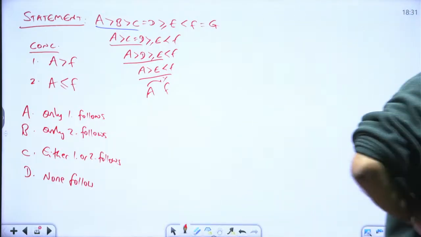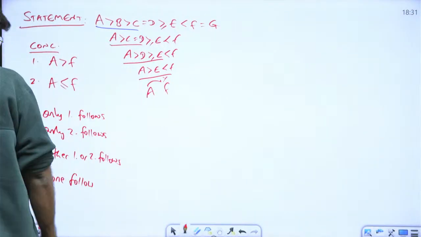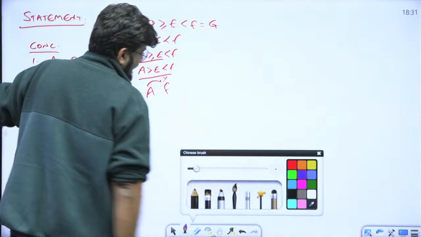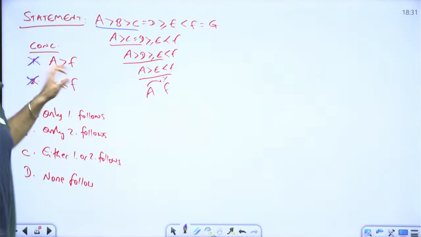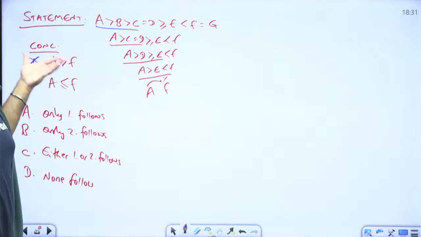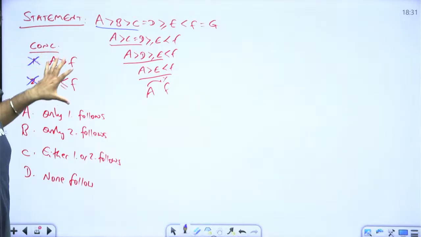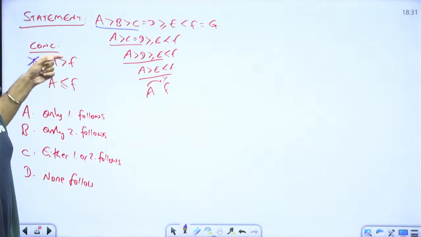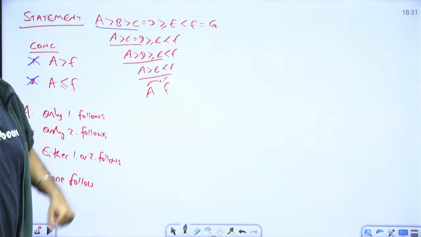If the relationship between them cannot be determined, that means nothing between them can be said truly. Can I say A is greater than F? No. Can I say A is less than equal to F? No. Because relationship between them cannot be determined and your conclusions always have to be definite. They have to be 100% accurate, 100% sure. If you are not sure, you will never conclude anything. Are you sure that A is greater than F? No. Are you sure that A is less than equal to F? No. Because I can't conclude any relationship here.